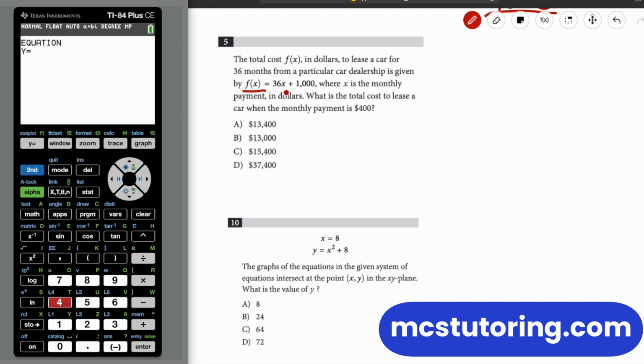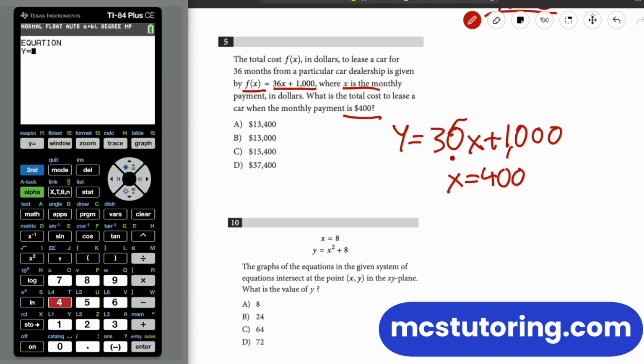So we got this f of x equals 36x plus 1,000. You already know we're going to say that's like y equals 30. Oops, make that a 6x. Sorry for that. Okay, apologize. When the monthly payment's 400, we're going to plug in x equals 400. So what's the equation? 36x plus 1,000. Just make sure we got the right number of zeros here. 300, 300. We're good. What does x equal? 400. Okay, 15,400. There we go.